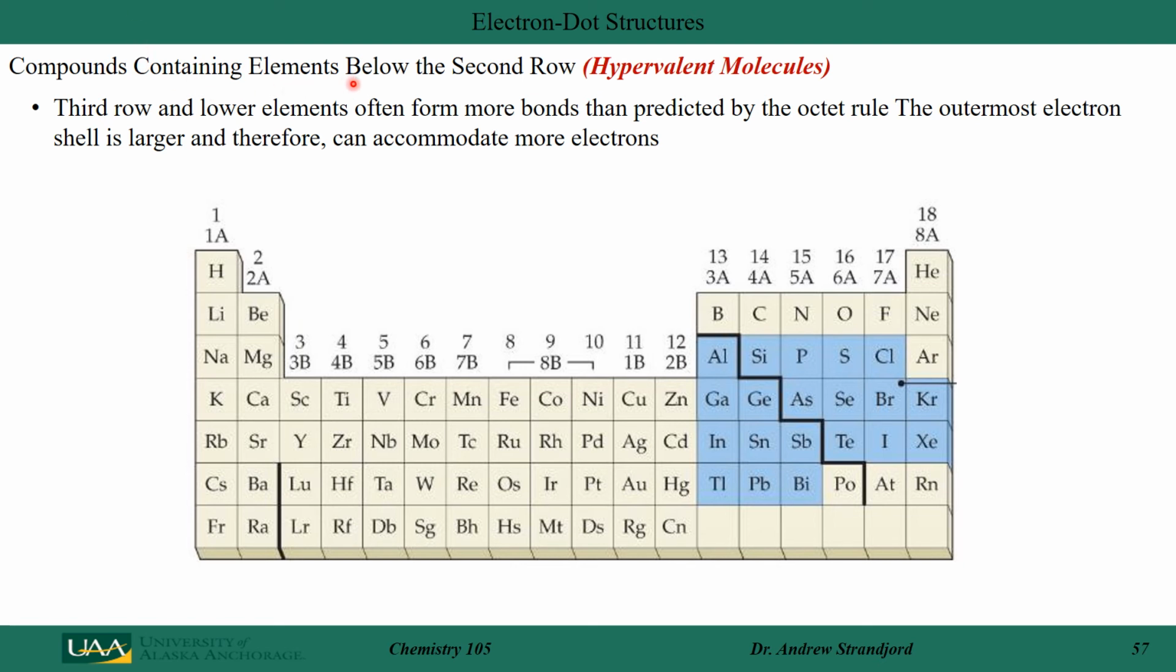Compounds that contain elements below the second row are called hypervalent molecules. For example, anything below boron and carbon: aluminum, silicon, gallium, indium, silver, gold. Those molecules do not have to obey the octet rule, and they can form more bonds than would be predicted by the octet rule. The rationale for that is that their outermost electron shell is larger, therefore it can accommodate more than just 8 electrons. And let's look at some of those elements and molecules.